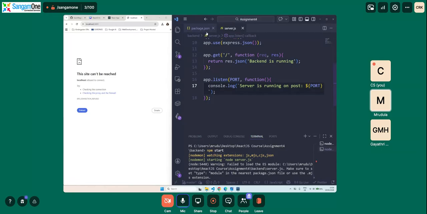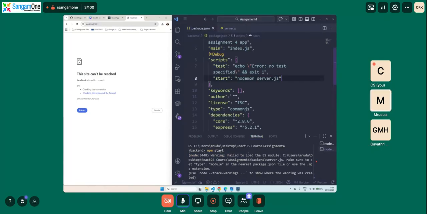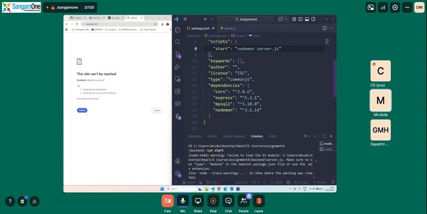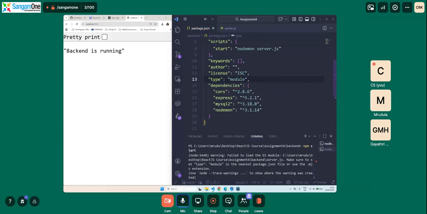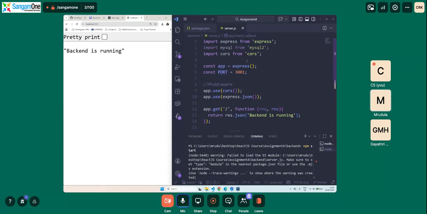Here in package.json, we are saying the type is CommonJS, so this should be module. There's a difference. If you use CommonJS, this should not be import here.